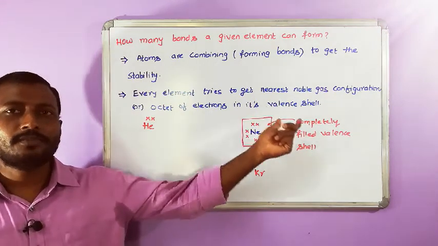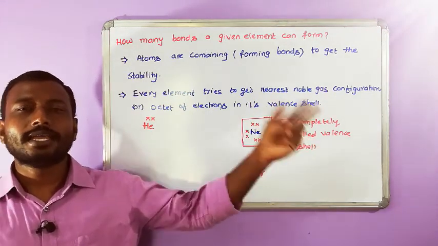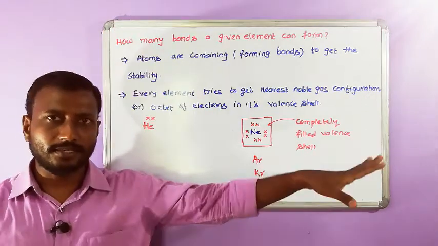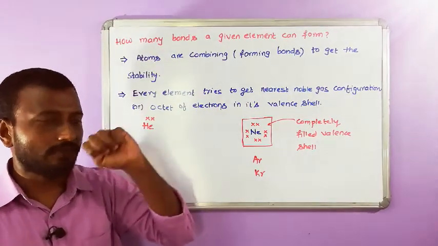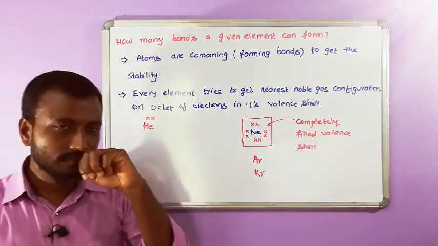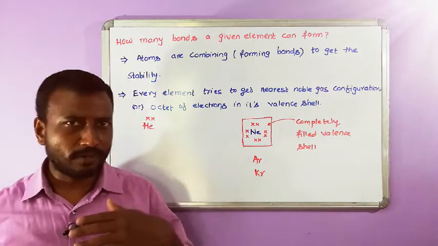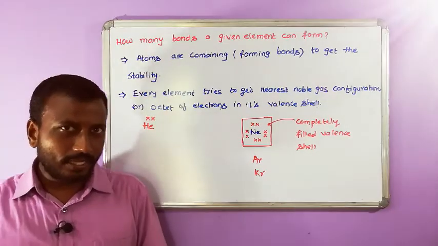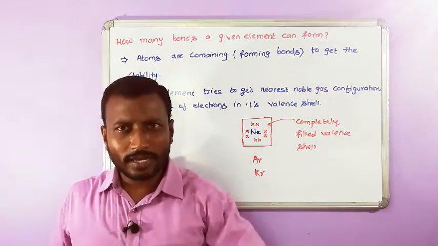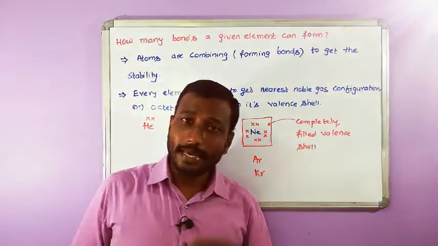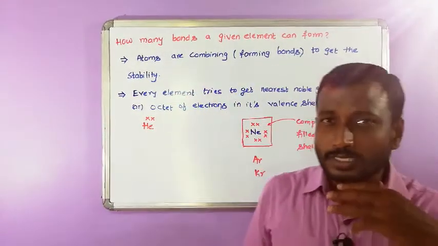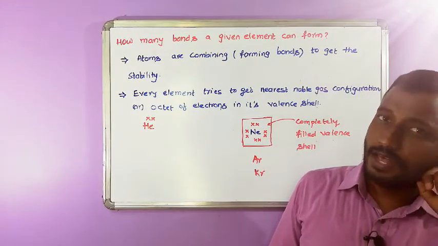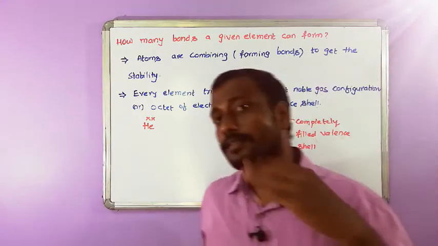Completely filled valence shell means how many electrons? 8 electrons in the valence shell by mutual sharing of electrons. For that, they can form a single bond, double bond or triple bond, depending on the requirement of electrons for their valence shell. What is that requirement?